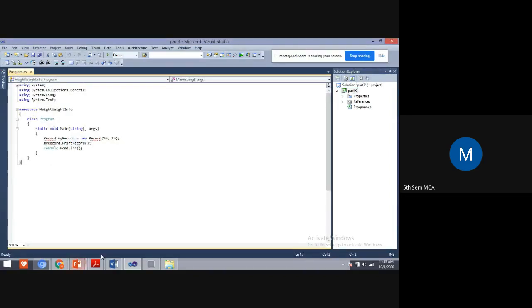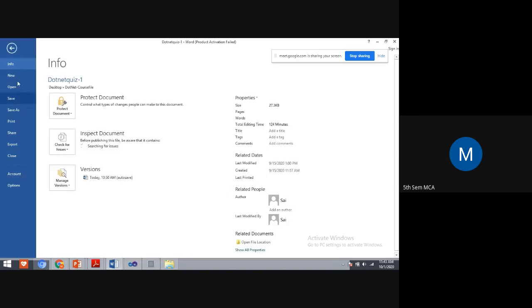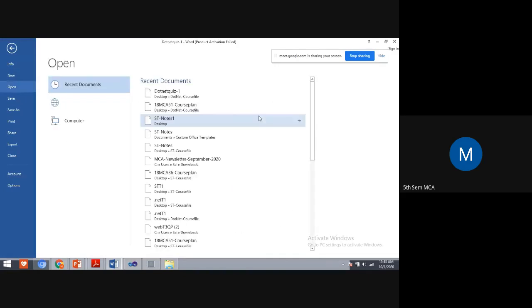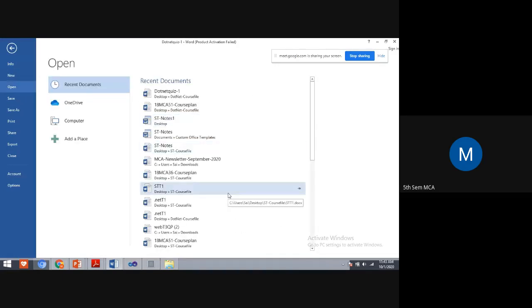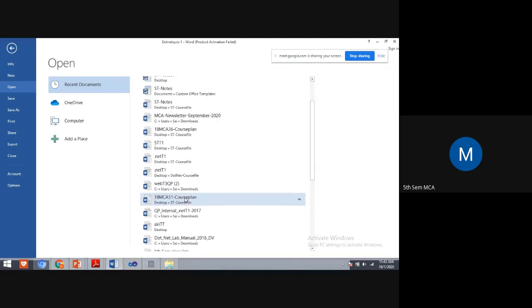Okay, students, we have seen the lab program, the operator overloading program. Using operator overloading, we were finding the sum of two complex numbers. Do you remember that?